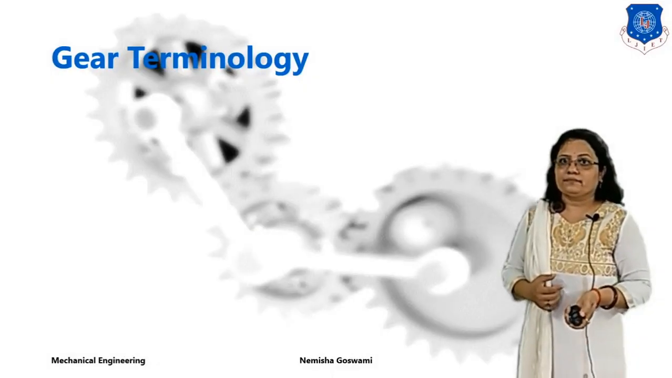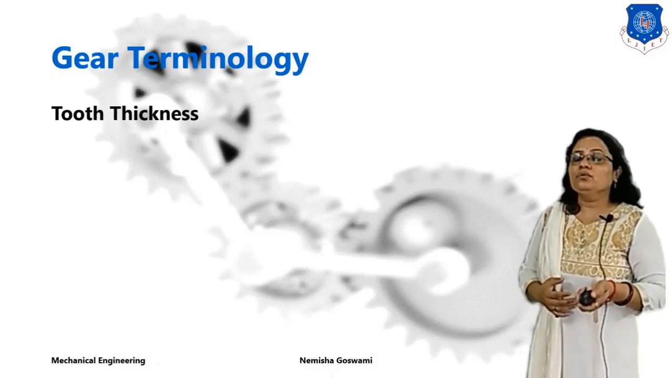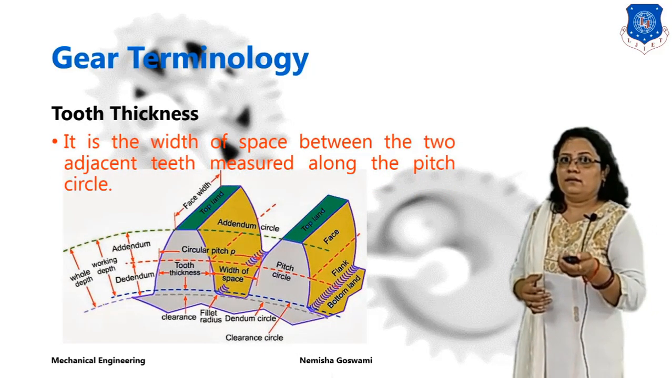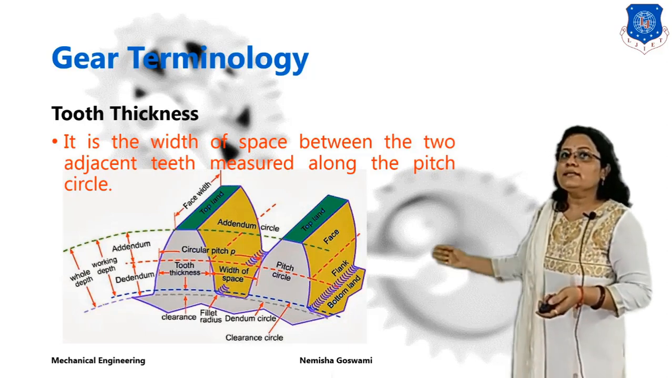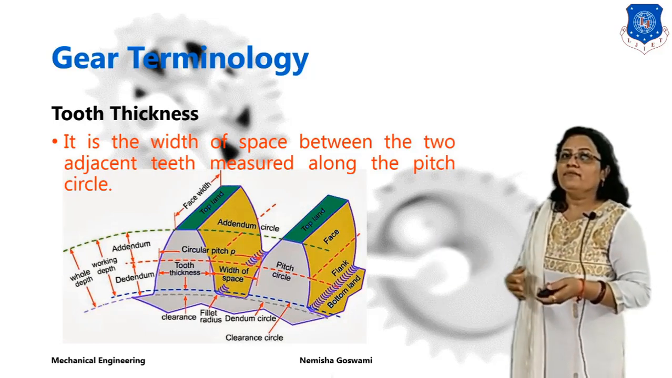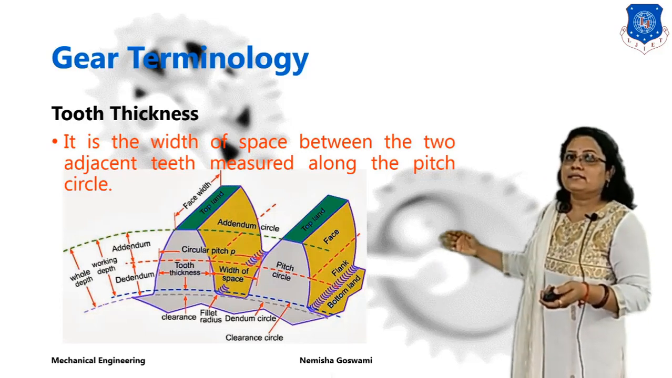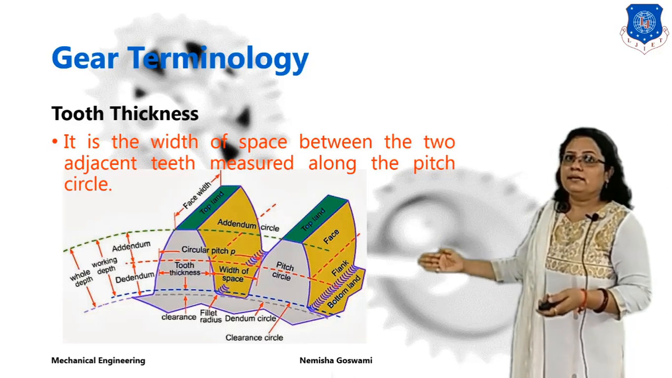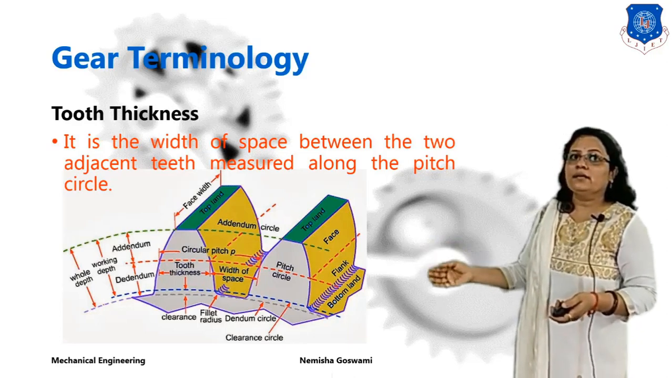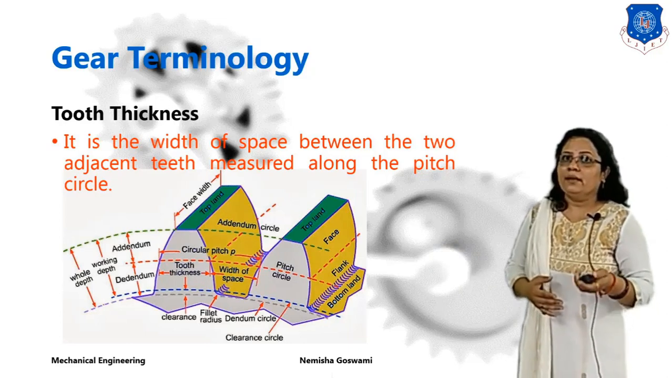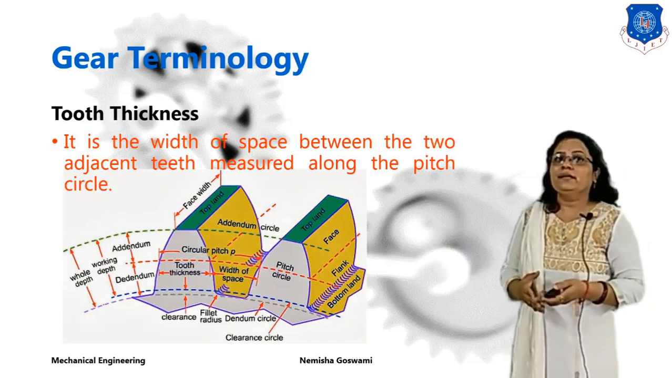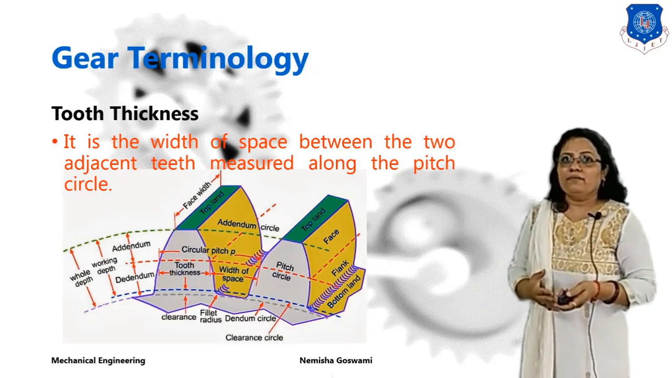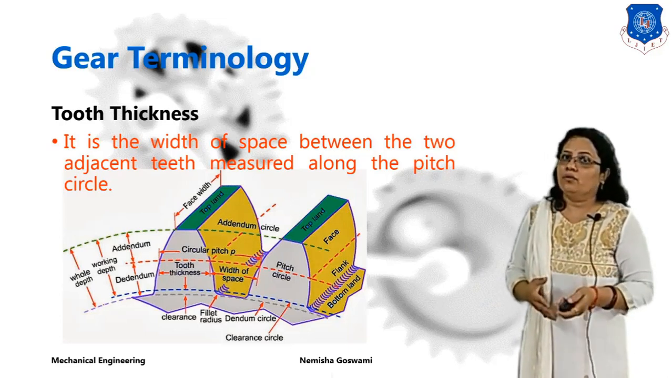Next is your tooth thickness. So what is the tooth thickness? You can see here in this diagram, it is the width of the tooth, the distance measured between the two adjacent teeth, already given in this diagram. And where do we measure? This is measured along your pitch circle.